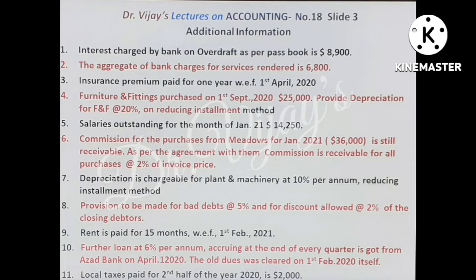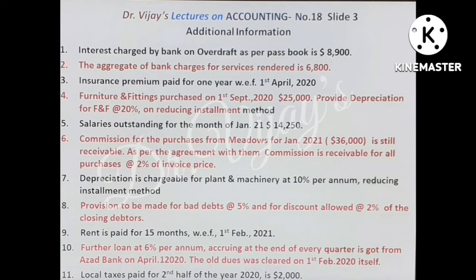Provide depreciation for furniture and fittings at 20% on reducing installment method. Only for the old furniture, calculate depreciation for the entire period of 12 months. For new furniture, only from the date of purchase. 5. Salaries outstanding for the month of January 21, $14,250. 6. Commission for the purchase from Meadows for January 2021, $36,000.